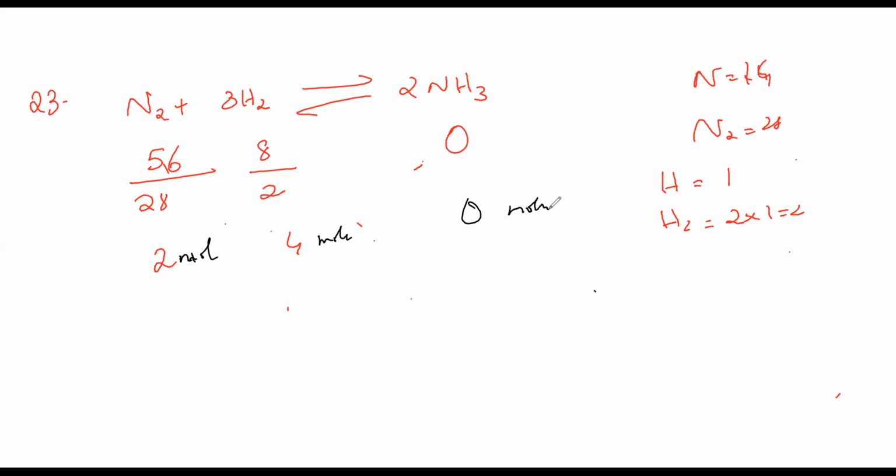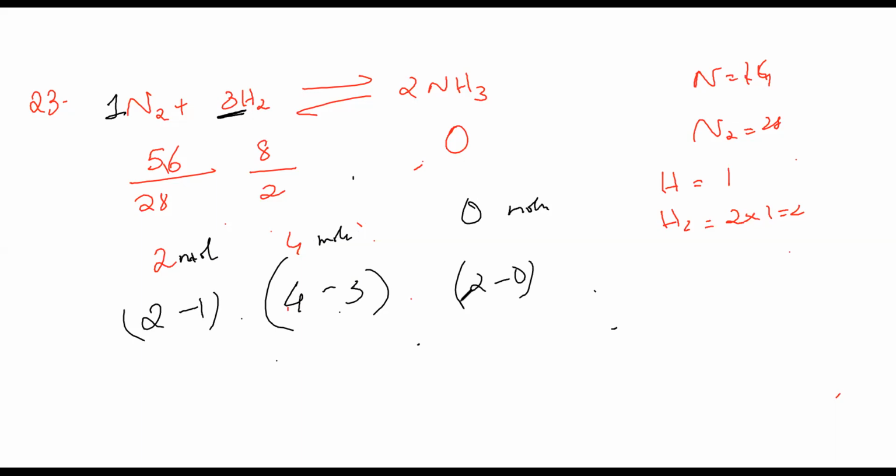Correct. Now, see the question here. Here it is 3, here it is 1. So what is the answer? 2 minus 1. Correct. And here it is 4 minus 3. That is 0 minus 2 or 2 minus 0. So the answer is 2 minus 1 is 1. 4 minus 3 is 1. This is 2.